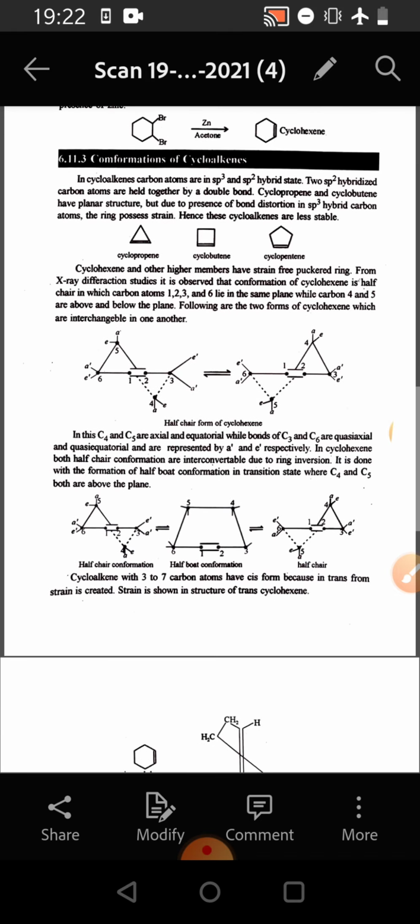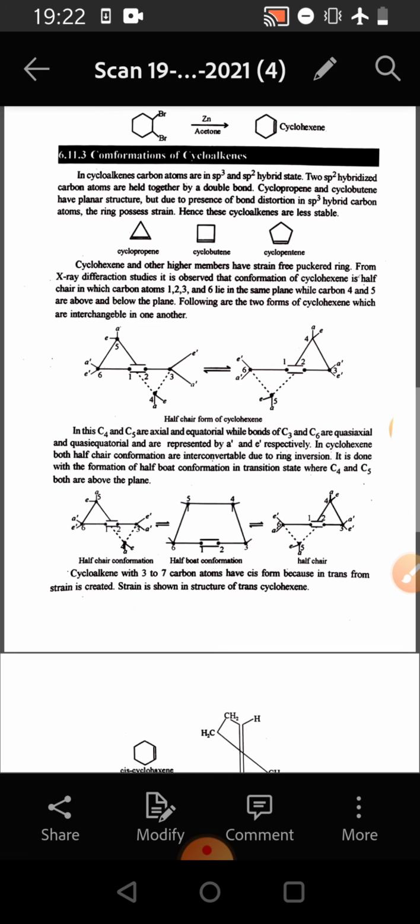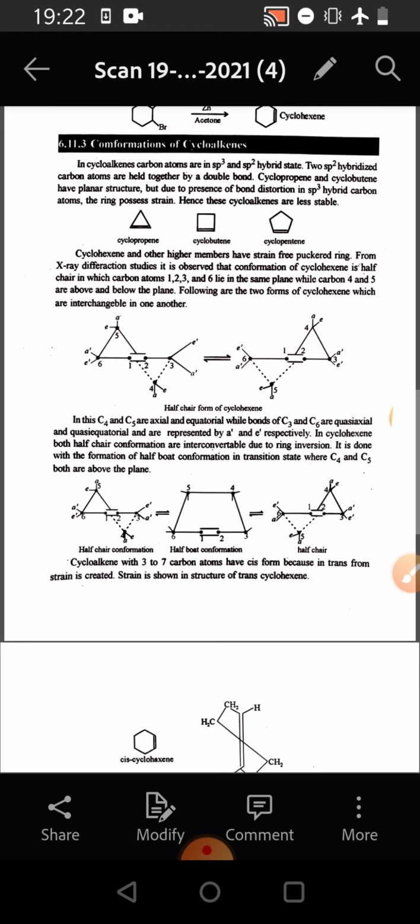In this case, C4 and C5 bonds are axial and equatorial, while the bonds of C3 and C6 are quasi-axial and quasi-equatorial and are represented by a' and e' respectively. In cyclohexene, both half-chair conformations are interconvertible due to ring inversion. It is done with the formation of a half-boat conformation in the transition state, where C4 and C5 are both above the plane.